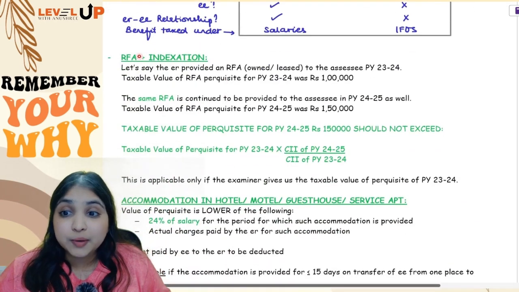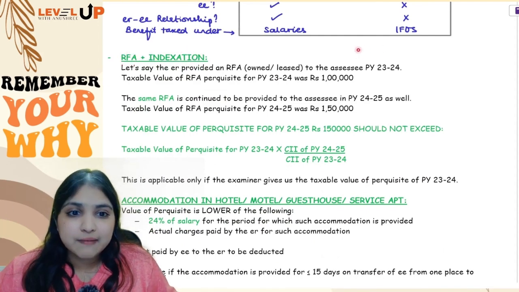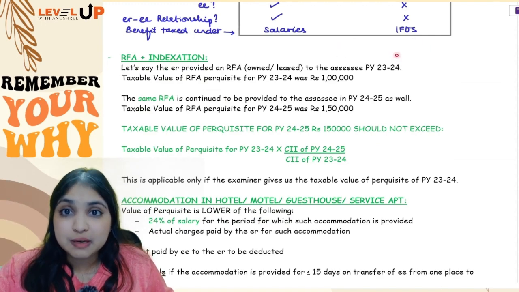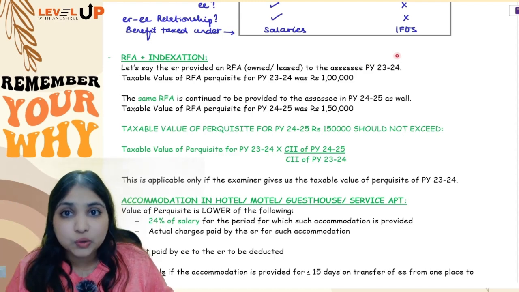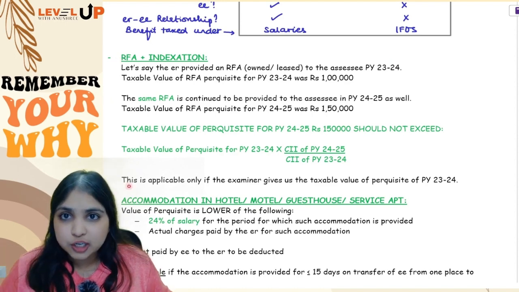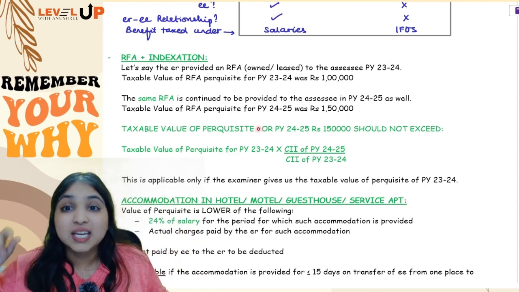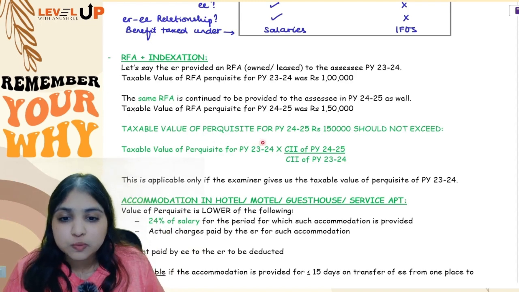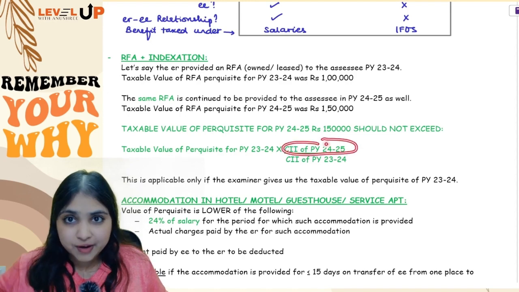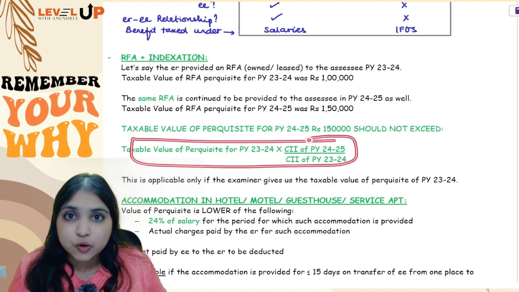Okay. Then what about RFA plus indexation? See, you will do this only if the examiner has given you the taxable value of RFA for the previous year 23-24. Only then you will do this extra step. First, do the normal calculation and find the taxable value. Then compare that number with the indexed RFA of last year. You will take last year 23-24's taxable value of RFA and multiply it with CII of current year 24-25 divided by CII of last year 23-24. So, you will get the indexed value of last year's RFA.